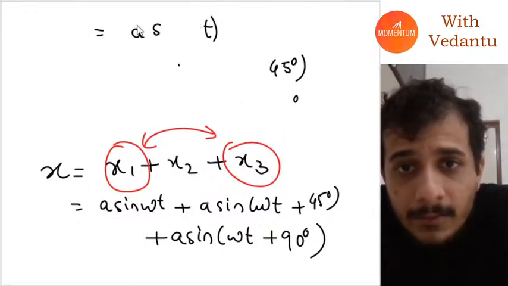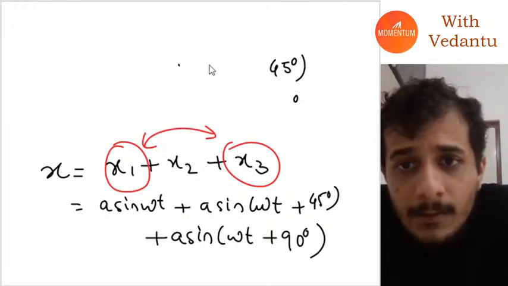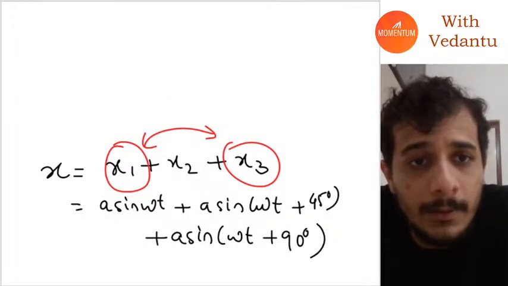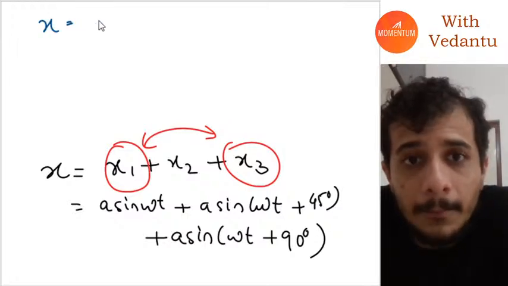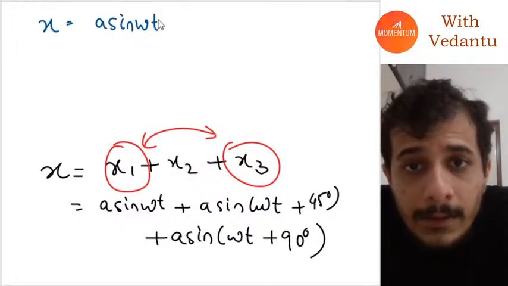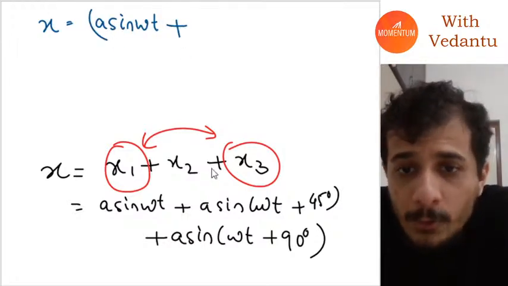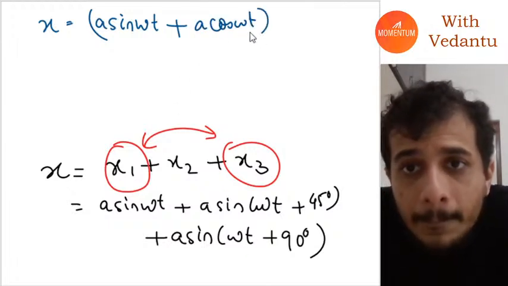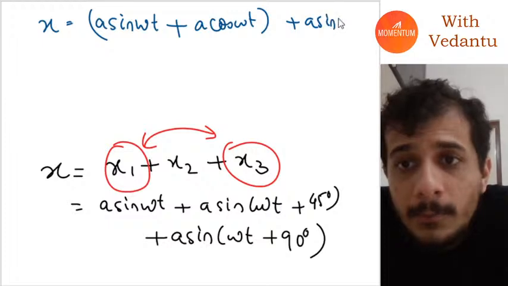If I add x1 and x3, guys, you can see, first of all, this x will become a sine omega t plus, I don't know if you guys know, sine omega t plus 90 is just a cos omega t, plus a sine omega t plus 45.